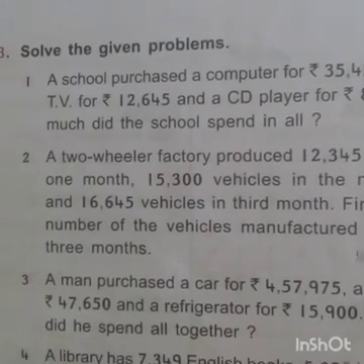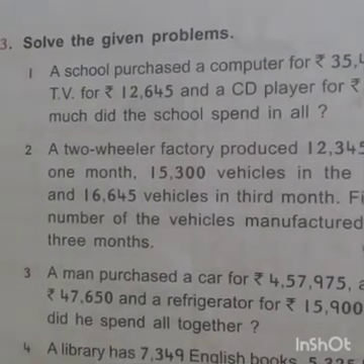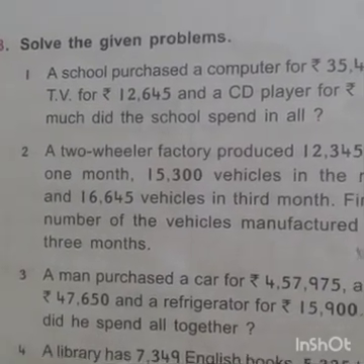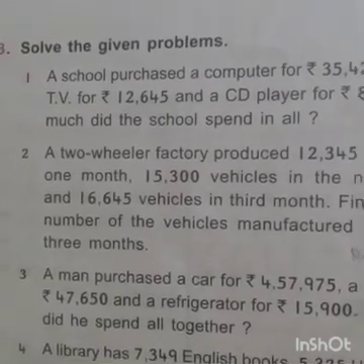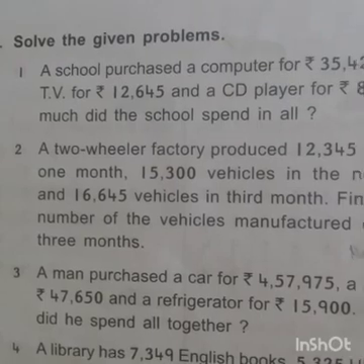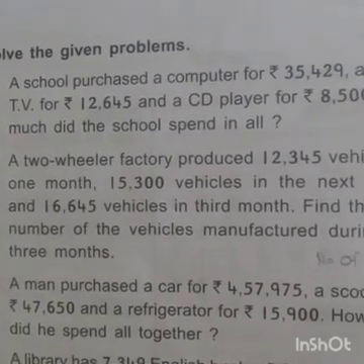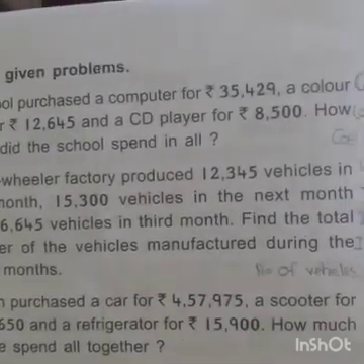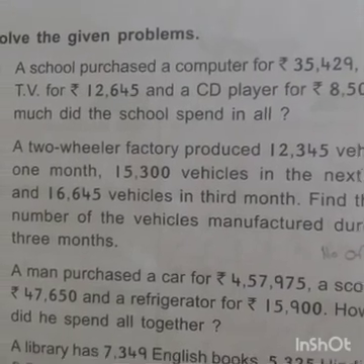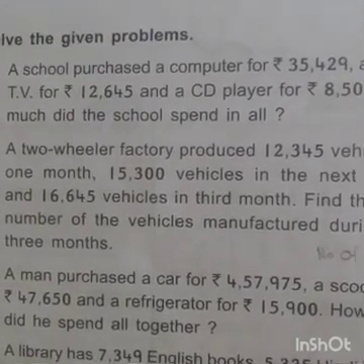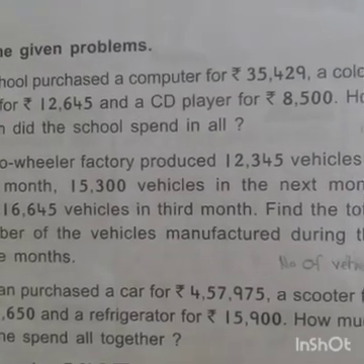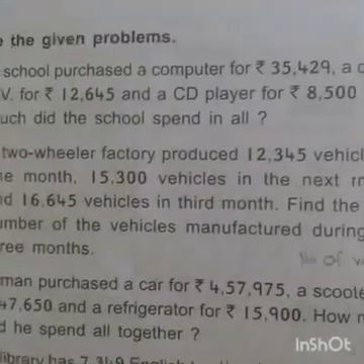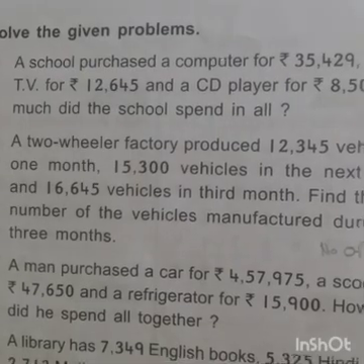Page number 94. Solve the given problems. First one, a school purchased a computer for 35,429 rupees, a color TV for 12,645 rupees, and a CD player for 8,500 rupees. How much did the school spend in all?